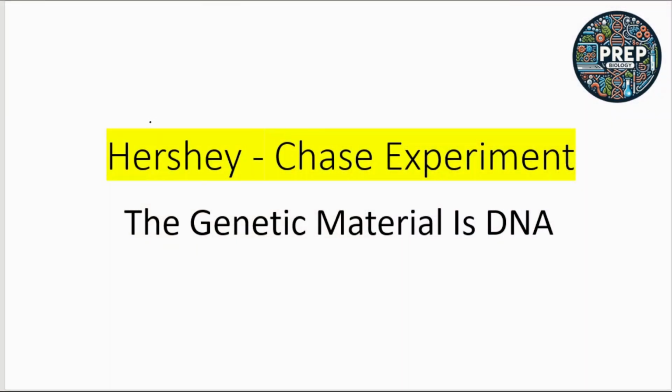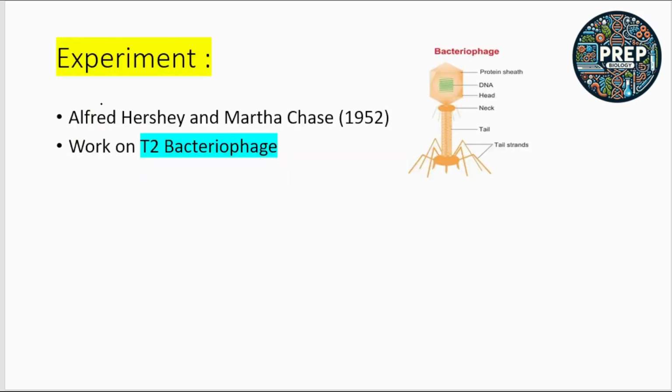So today in this lecture we are going to discuss the Hershey and Chase experiment. They proved that the genetic material is DNA. Okay, so what did they do in their experiment? Alfred Hershey and Martha Chase were both scientists. In 1952, they worked on the T2 bacteriophage.